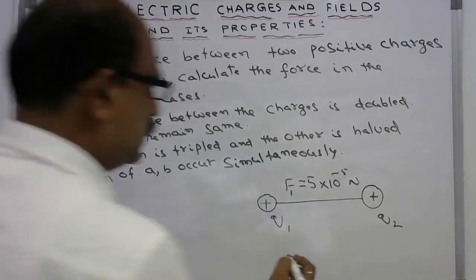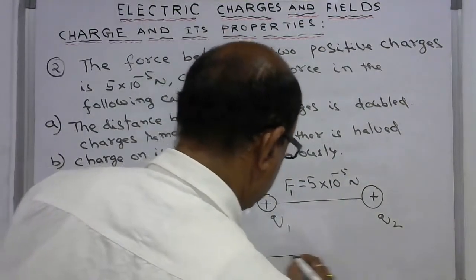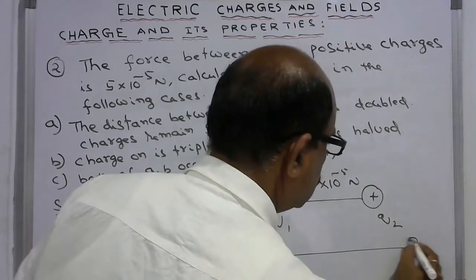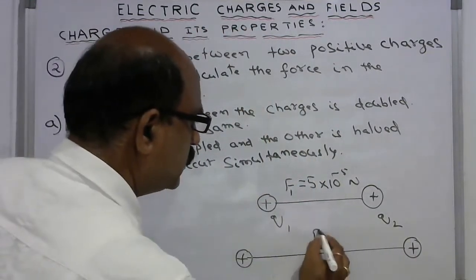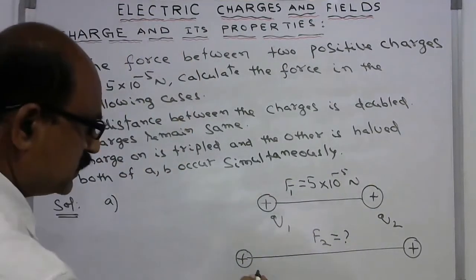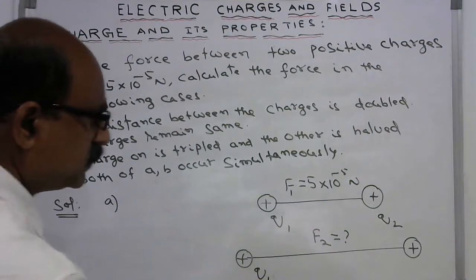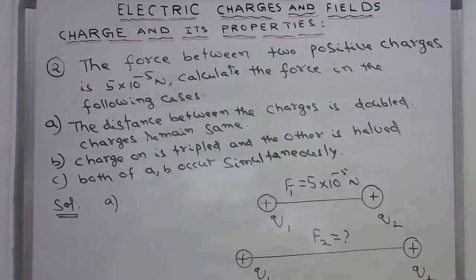Now what they have done is, the distance is doubled. So I write here the force in this case, which you have to determine. But the charges remain the same, no change.